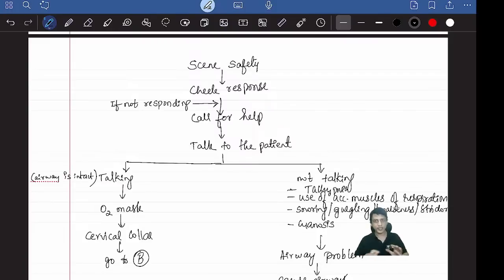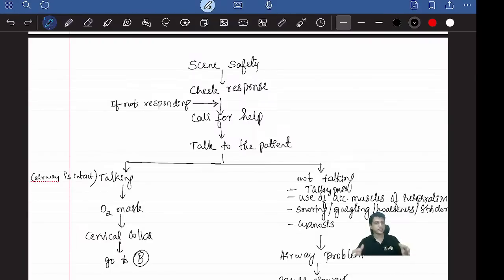So first thing, any trauma has happened now. A patient has come to the casualty, and you are the resident doctor there. What will you do? First and foremost, there's a rule: before saving others, first you have to safeguard yourself. Scene safety.